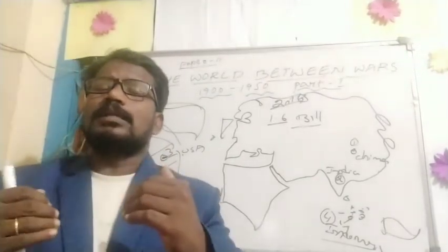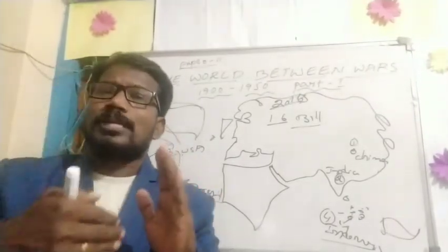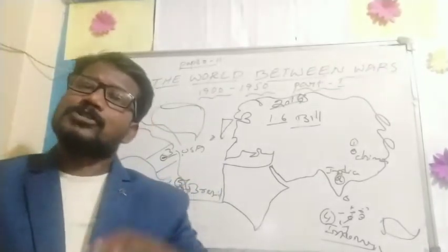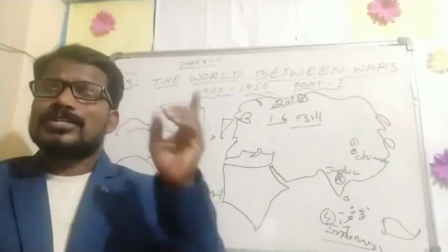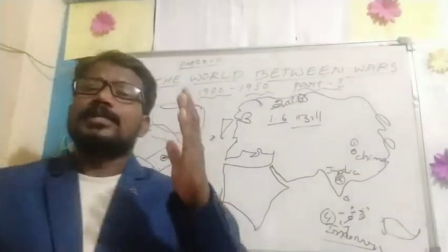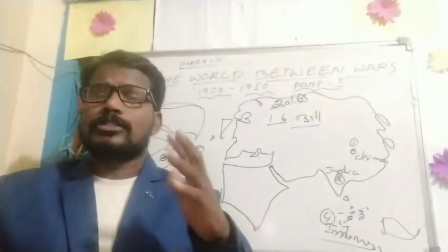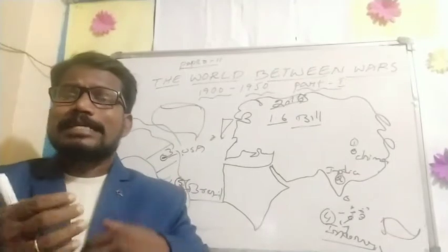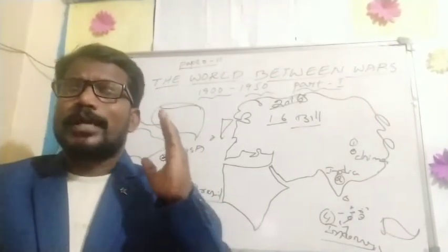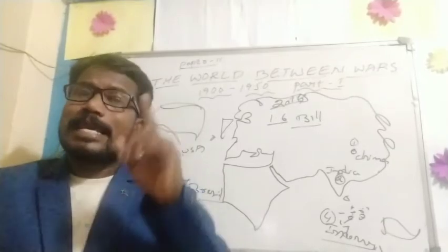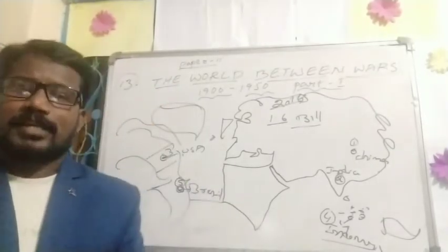Now it has been gradually increasing. At present, in December 2000, there are 7.6 billion people. By 2100, it will increase to 11.8 billion people.